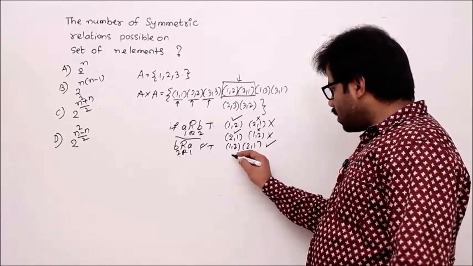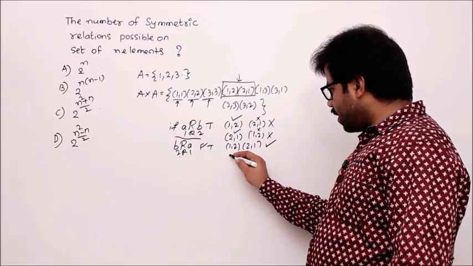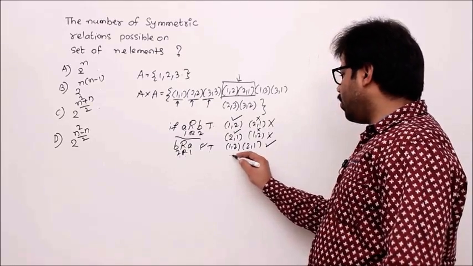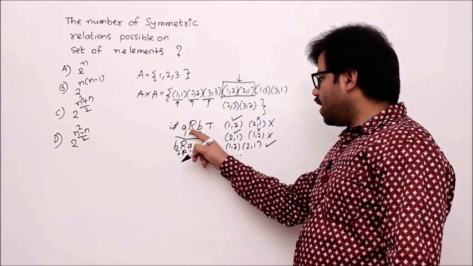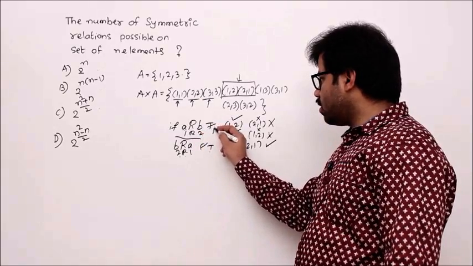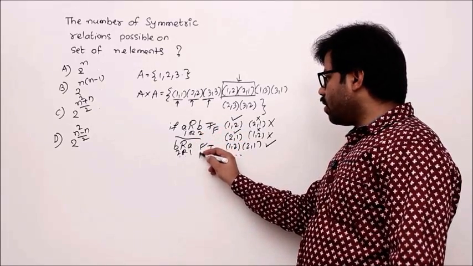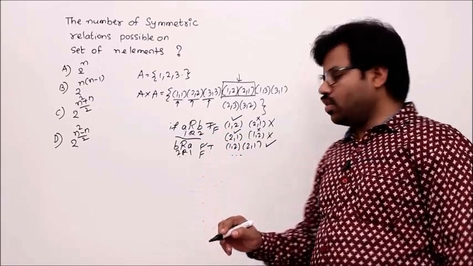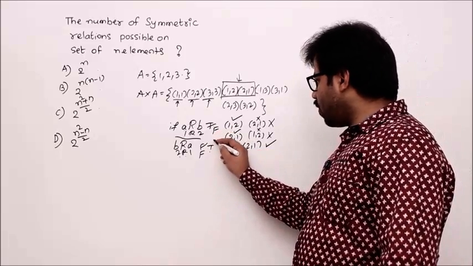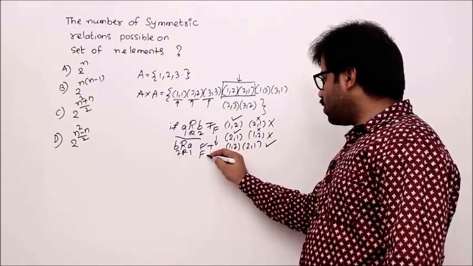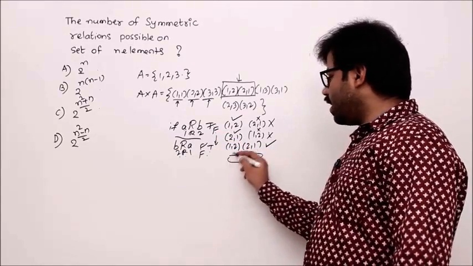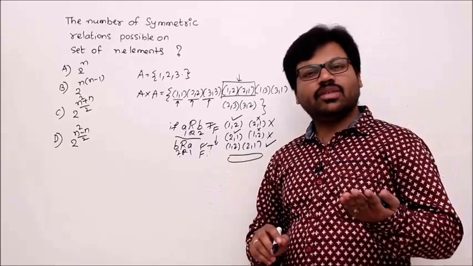Now for the last one, that is don't take anything. If you don't take anything, empty, then what happens? A relates to B will become false. B related to A also will become false, isn't it? So still false implies false. In logic, false implies false is true. That means if you don't take anything, still you are satisfying the symmetric property.